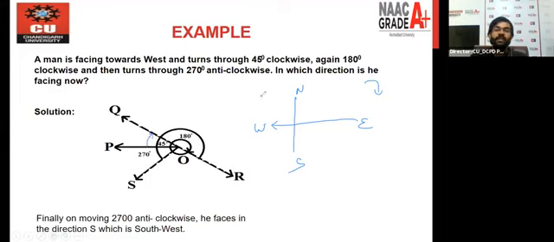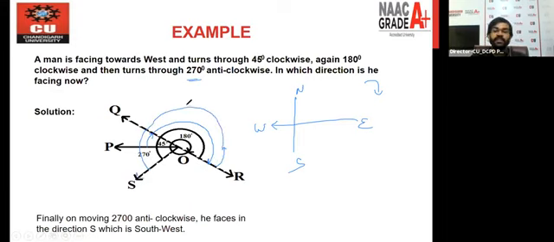Okay. And again, 180-degree clockwise. So from here, the person will come here, right? This is clockwise, the person will come here. And then turn through 270-degree anti-clockwise, means the person will go again in this direction. And 270 means what? 180 plus 90. So till here it is 180, and again there's a 90-degree turn. So the person is finally here.